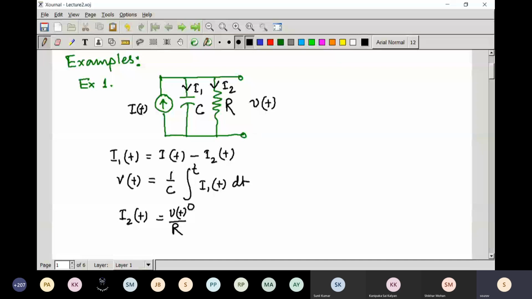Now if you rearrange these equations and draw a diagram based on these three equations, what can you see? You have given I(t) here. Then I2(t) is subtracted, and you get I1(t).